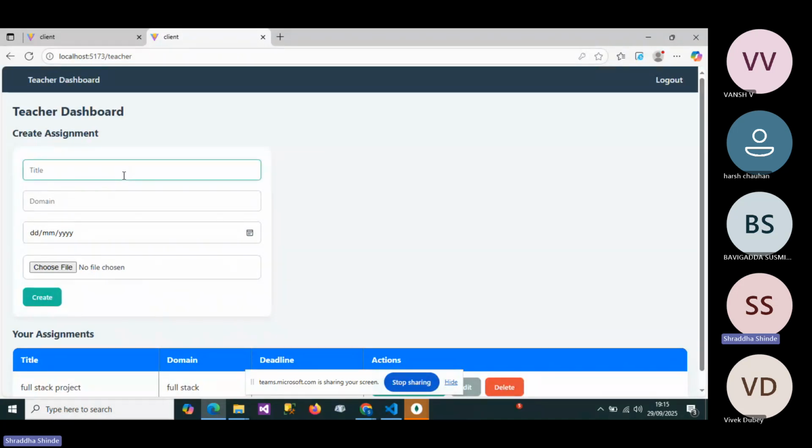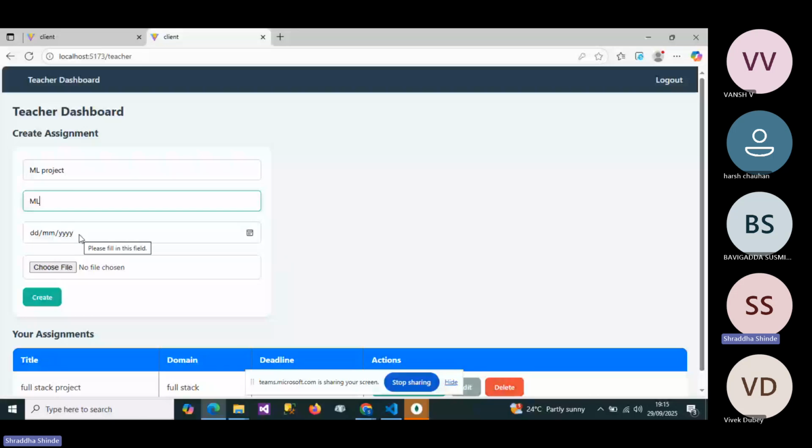First of all, title. The title is machine learning project. Then domain is machine learning, and here we can choose the deadline for that project.